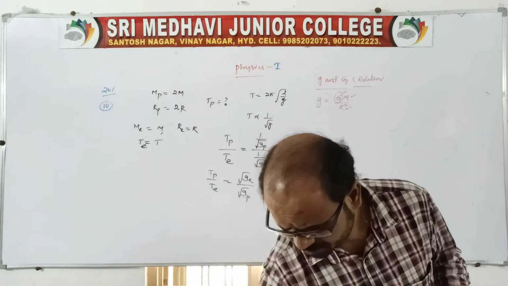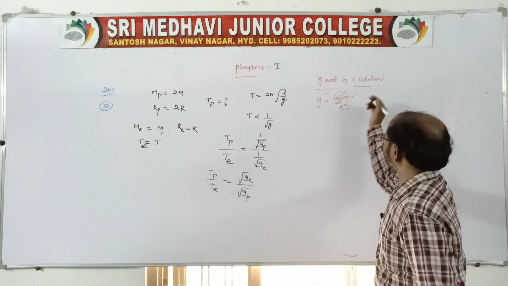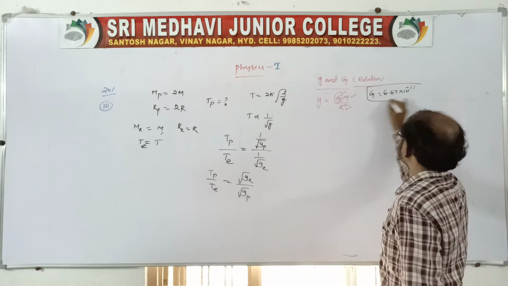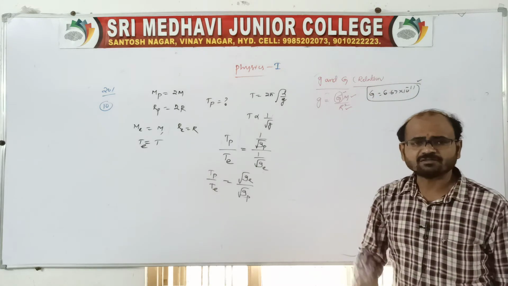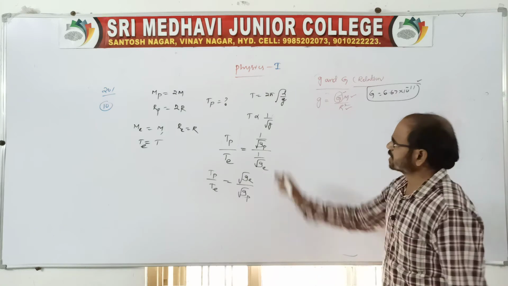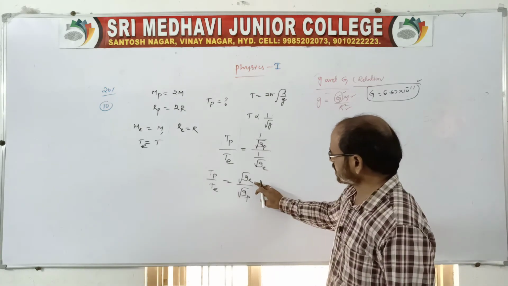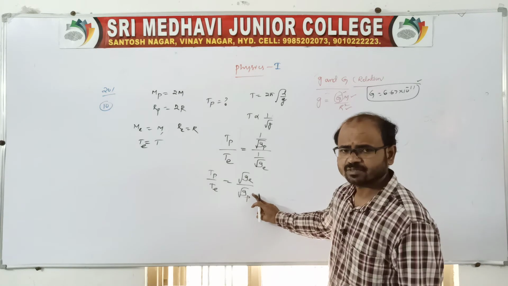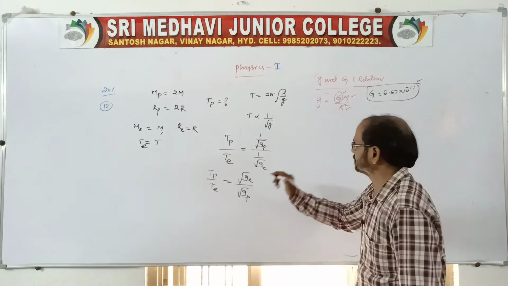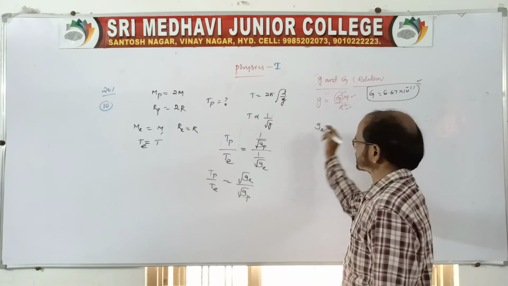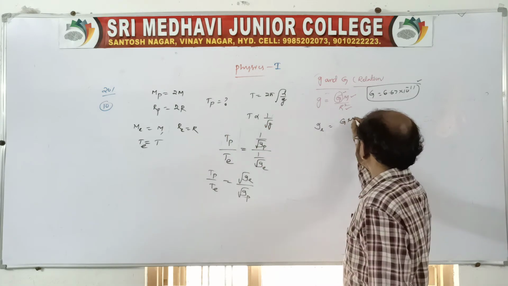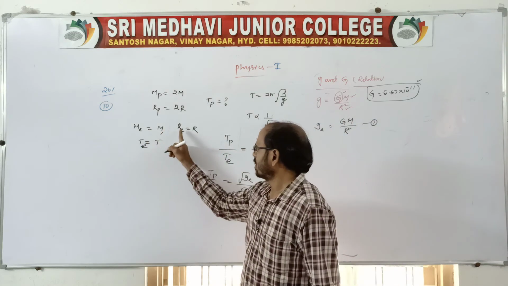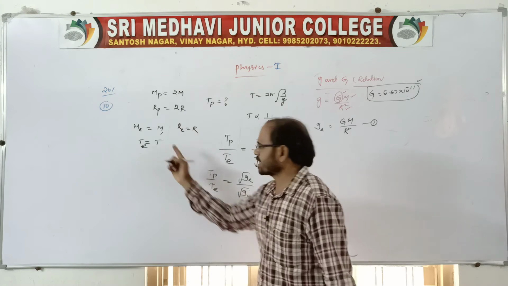I would like to tell you one thing. In this situation, the capital G value is fixed, that is 6.67 into 10 power minus 11. It is a constant value, keep it in your mind and we will discuss it in the next chapter. Now let us first find g_E on the earth and g_P on the planet. This is the way we should get g_E and g_P. So g_E is G capital M by R squared, equation 1, because the mass of the earth is M, the radius of the earth is R and the time period is T.